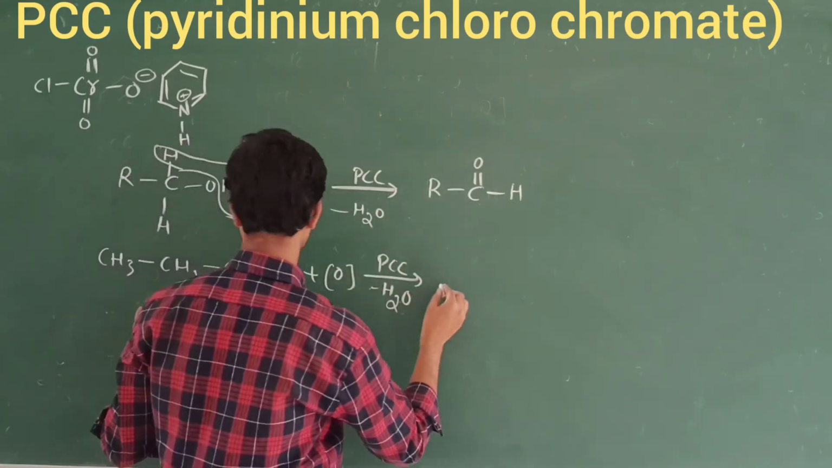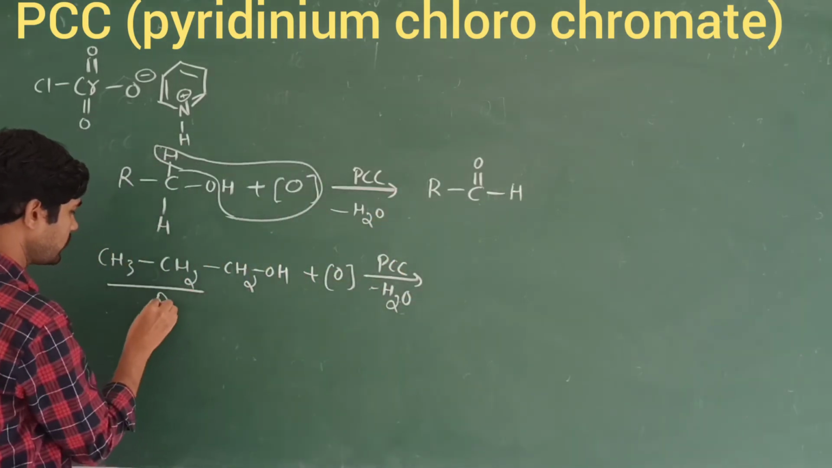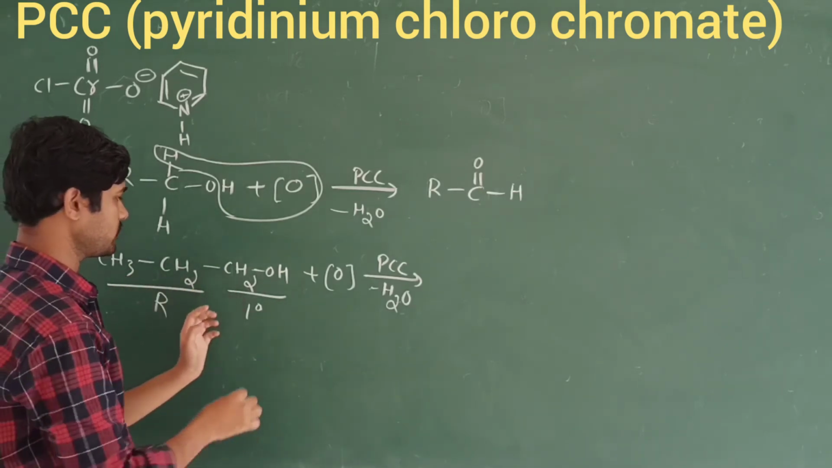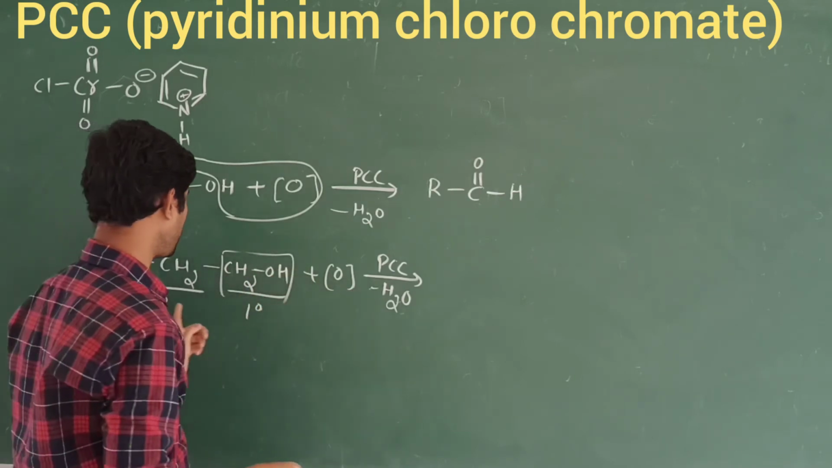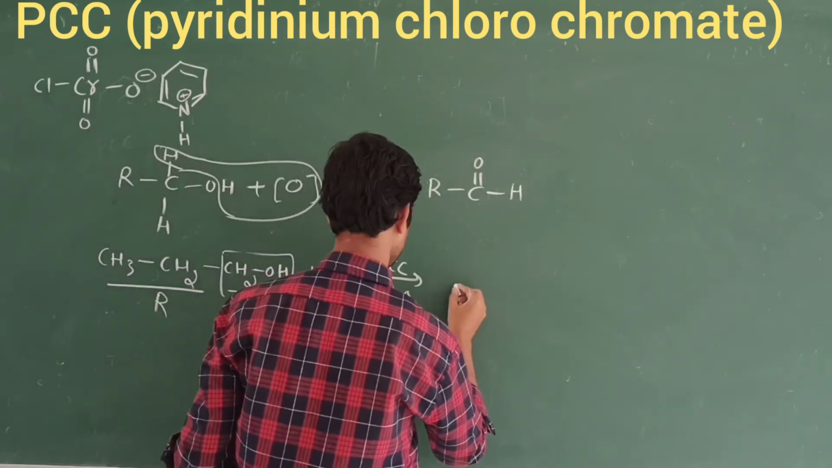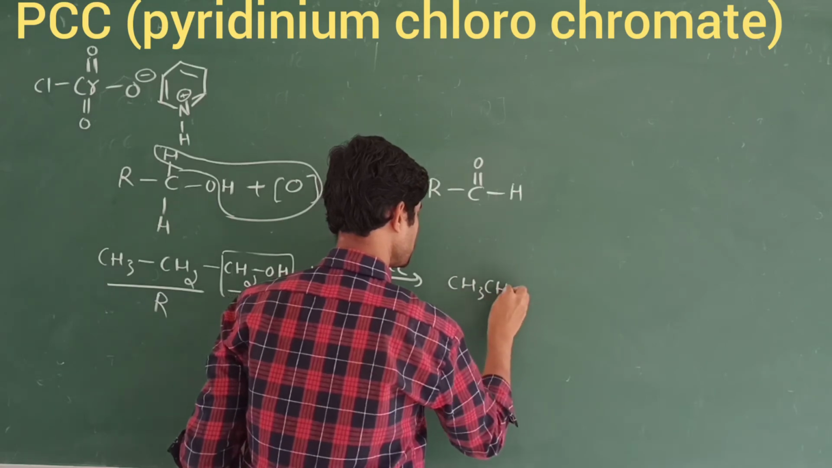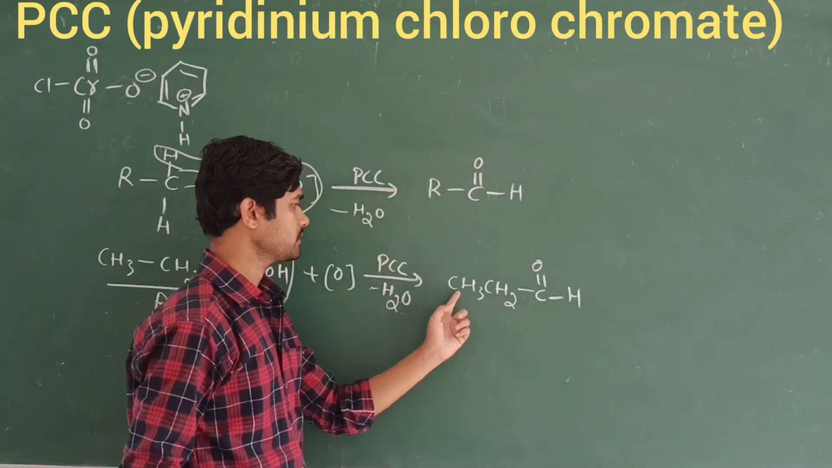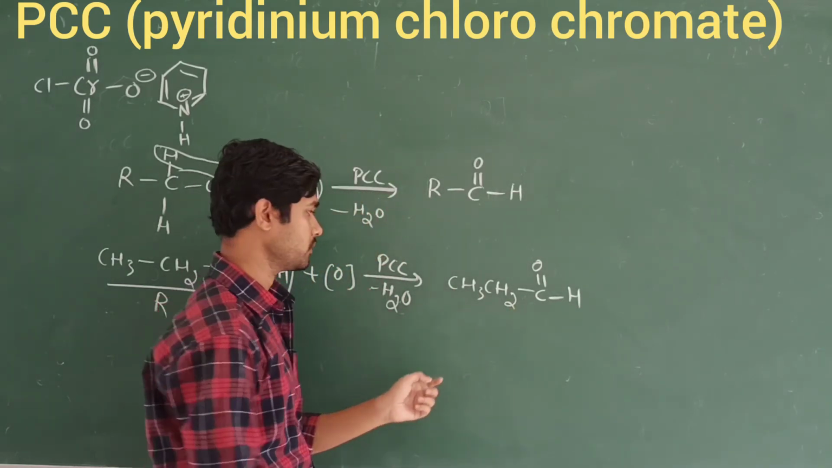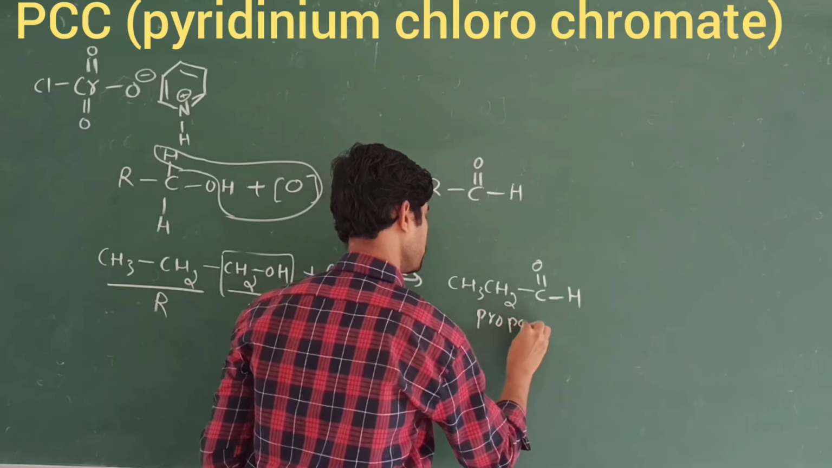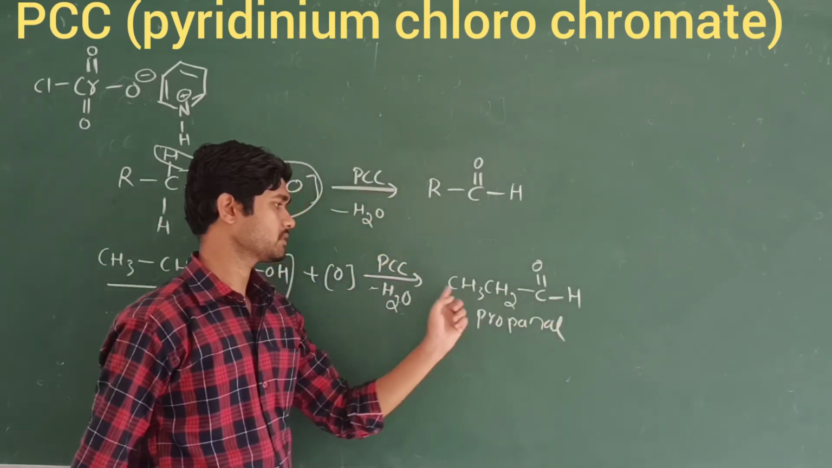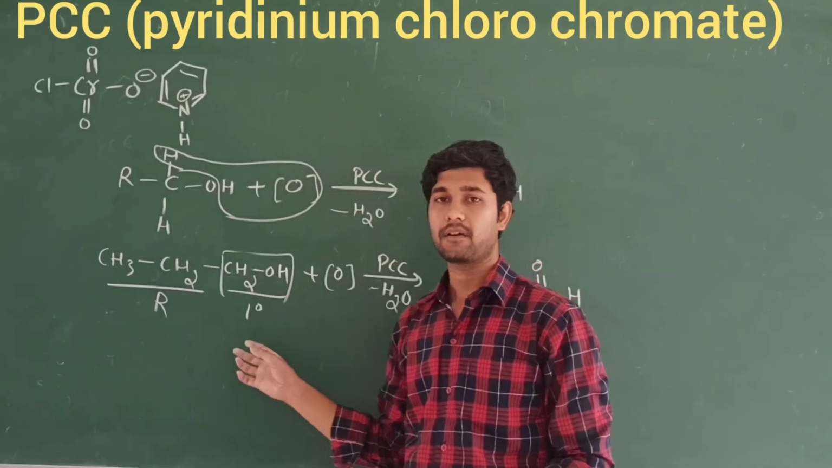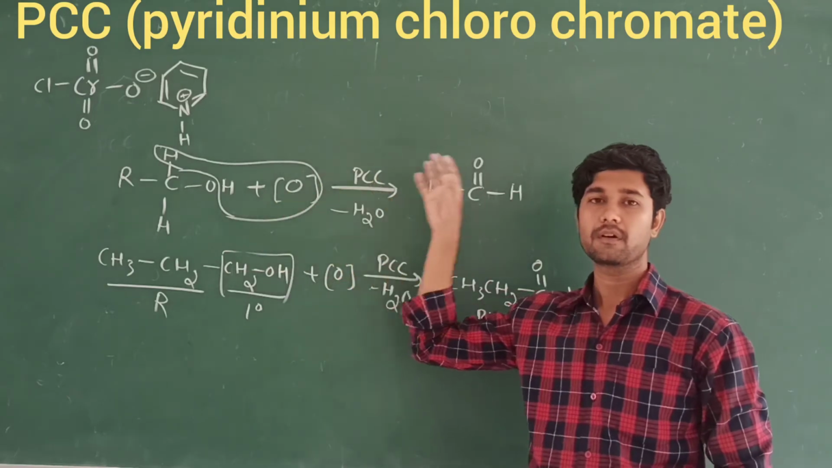Here is the R group, and this is the primary alcohol. After this conversion, we are going to obtain the aldehyde group, that is CH3CH2CHO. What is the name of this compound? It has 3 carbons only, so its name is propanal. We use PCC for the conversion of primary alcohols into aldehydes.